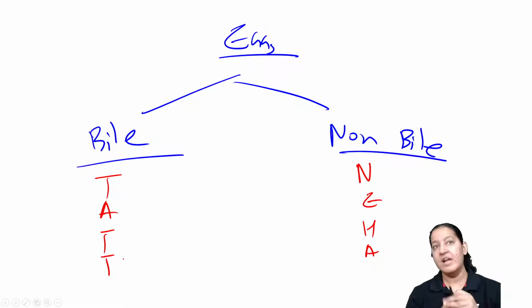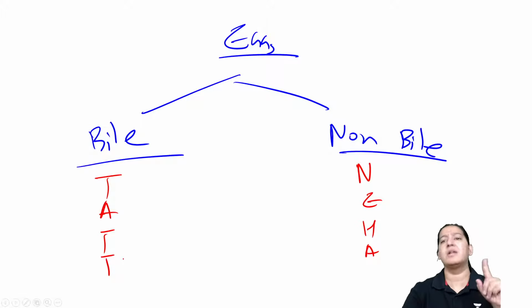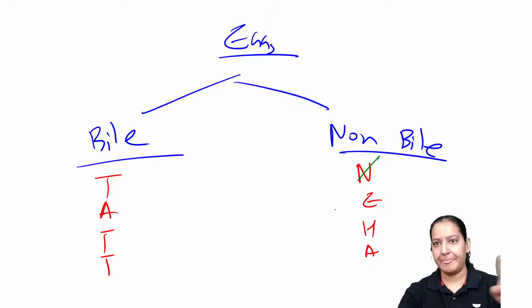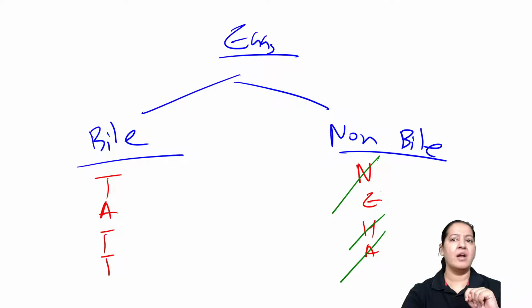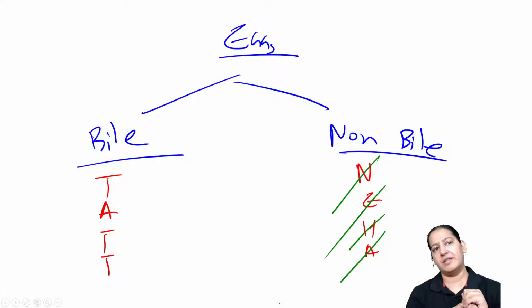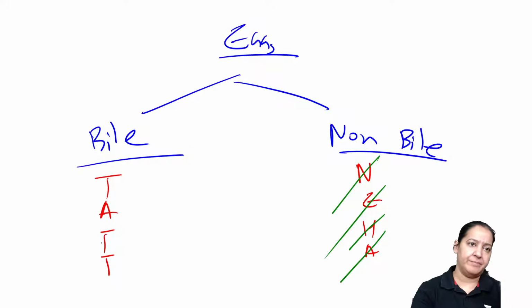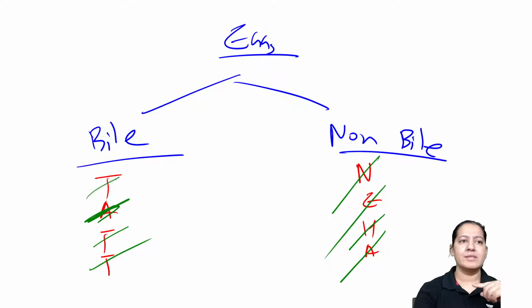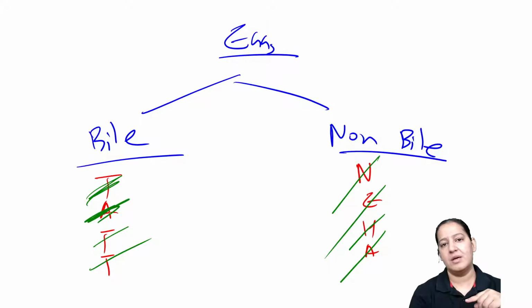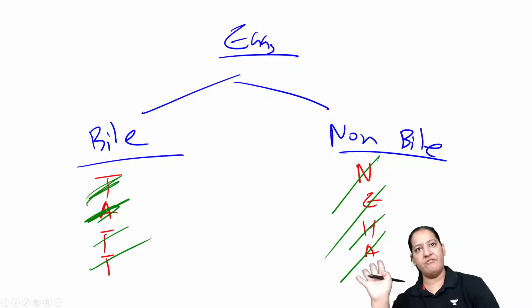Many questions come from this, you can't imagine. Necator americanus, Ancylostoma duodenale, H. nana, Enterobius vermicularis. Everyone give me a thumbs up. In bile stained, the 3 T: Taenia solium, Taenia saginata, and Ascaris lumbricoides. What is the last one? Trichuris trichiura. That's it. Everyone give me a thumbs up.